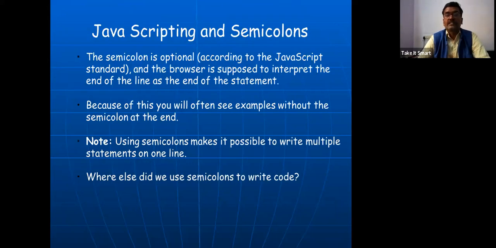About the semicolon in JavaScript: semicolon is not mandatory, but it is good practice to terminate each statement in JavaScript with a semicolon. With the semicolon, you can write multiple statements in one line. If you don't write multiple statements in one line, then it's not mandatory. Fine.